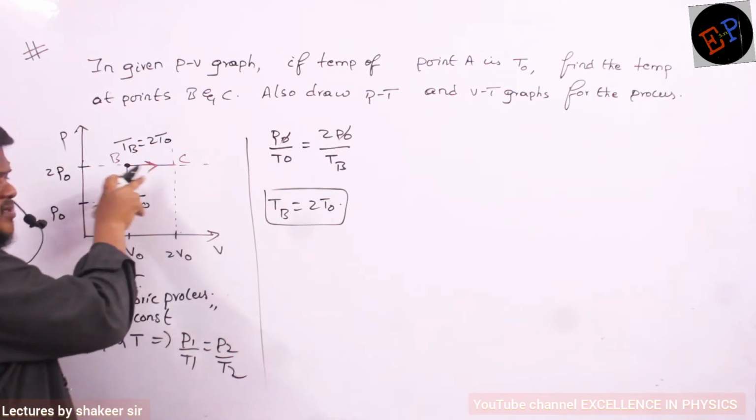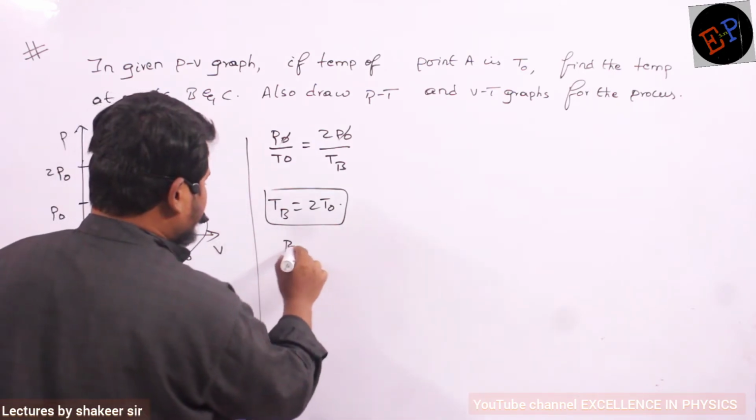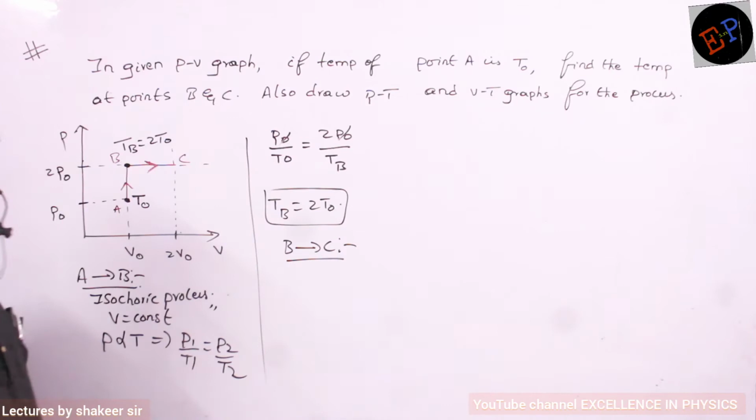Now, I am moving in which process? I am moving from B to C. B to C. Clear? So, in traveling from B to C, what kind of process is this?